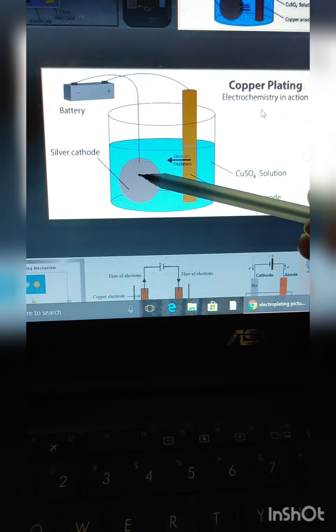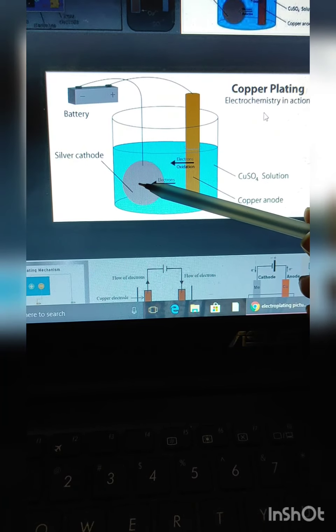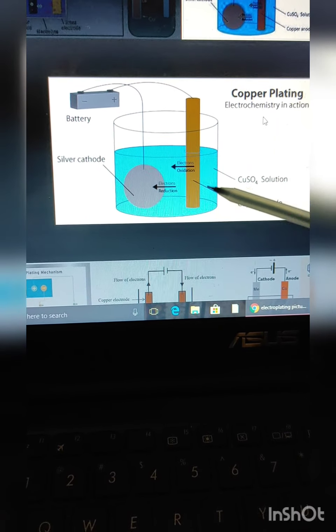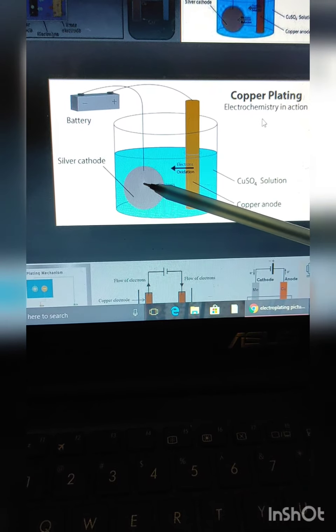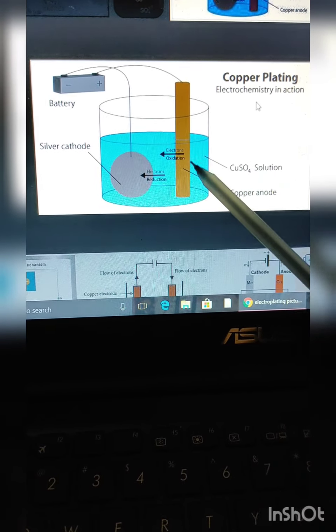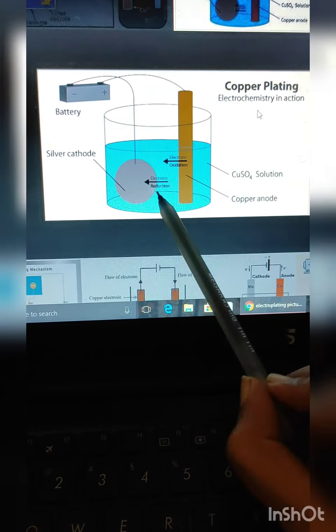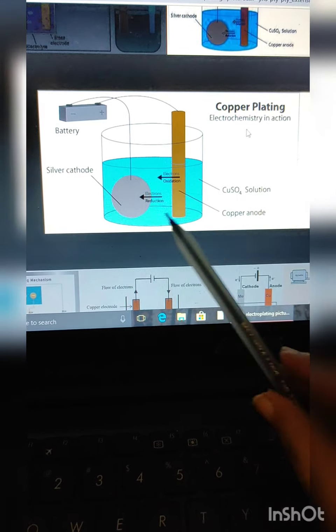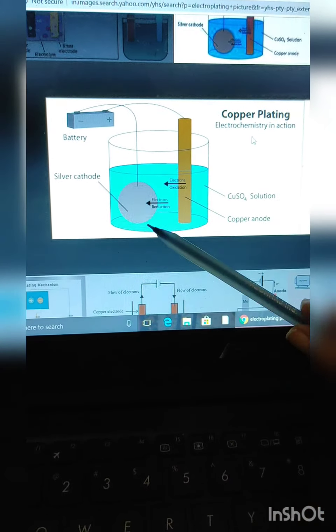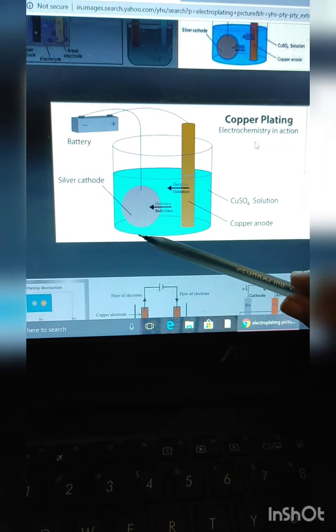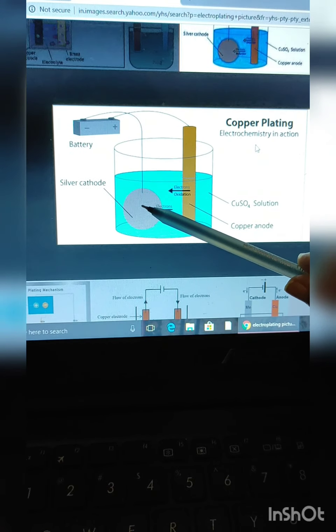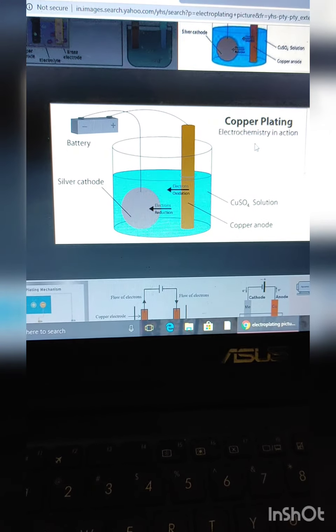pure metals will always be deposited on the cathode, and impure metals will get reduced to the pure metal. Now see, oxidation and reduction are happening. Your electrons are exchanging their places. From the positive terminal they are going to the negative terminal of the electrode.